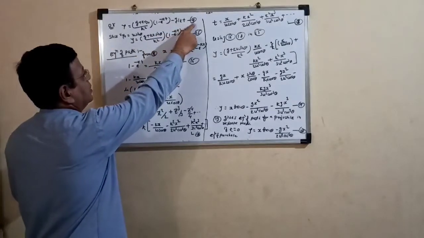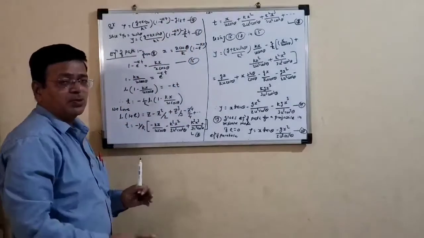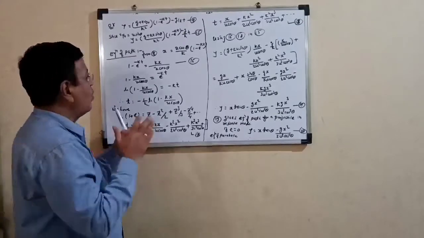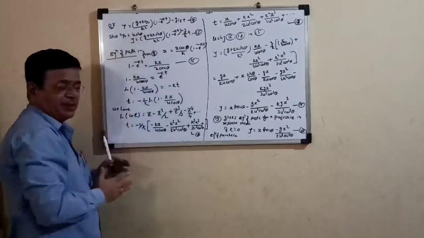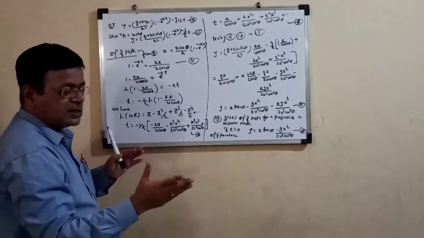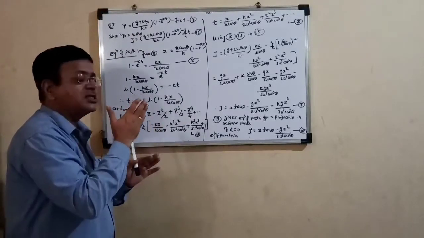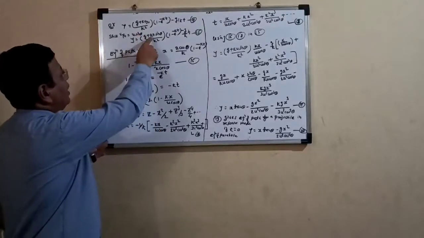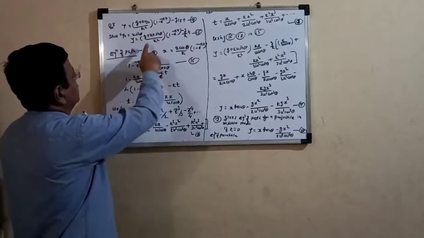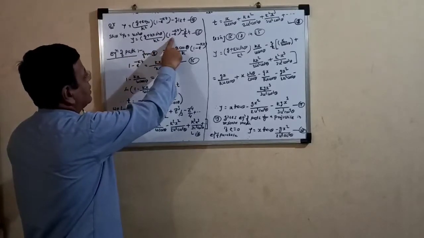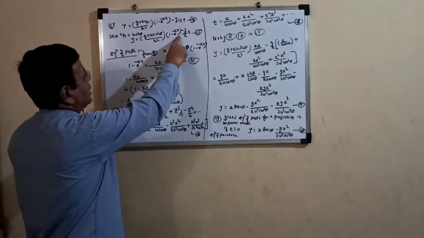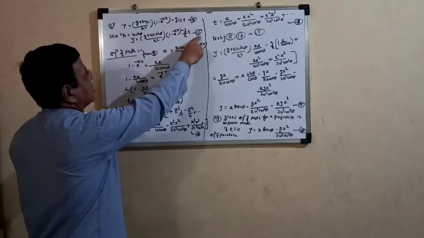This is our equation number 14. But we know the initial velocity along the y-axis, vy0, is nothing but u sin theta. Along the x-axis it is u cos theta, along the y-axis it is u sin theta. We put that value here, so we get (g plus k u sin theta) upon k square (1 minus e raised to minus kt) minus g by k t. This is equation number 15.